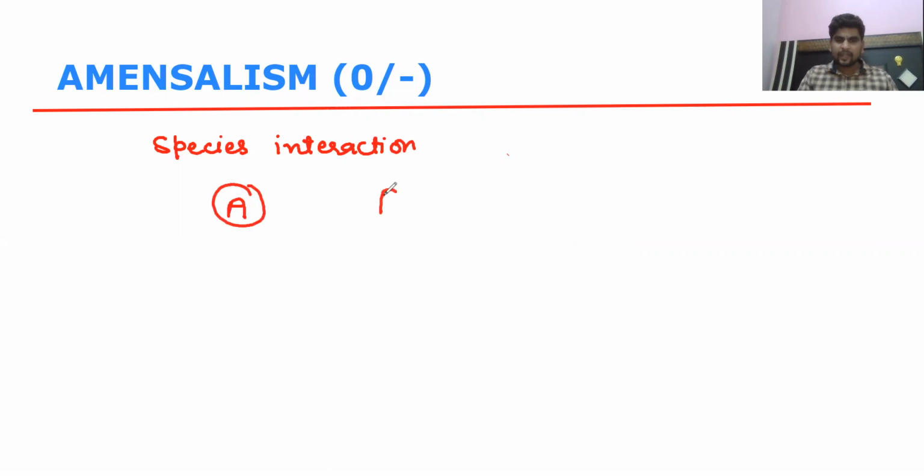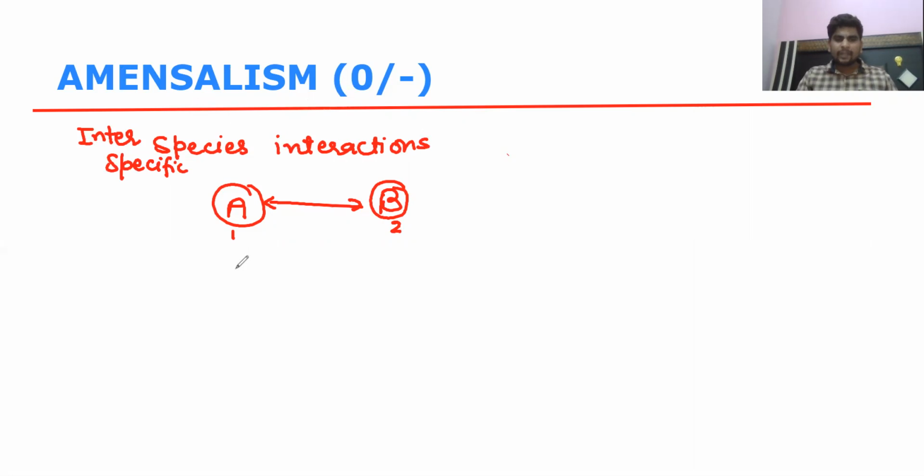Suppose this is species A and this is species B. How they interact is called interspecific interaction, the interaction between two types of species. Here is one species, species A, and here is another species, species B. How they interact with each other is called species interaction. There are different types of species interaction. Among them, one is amensalism.